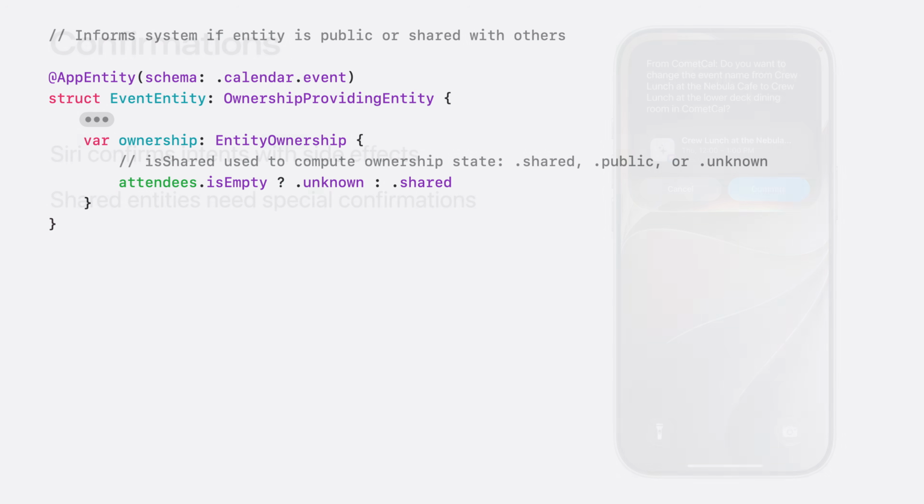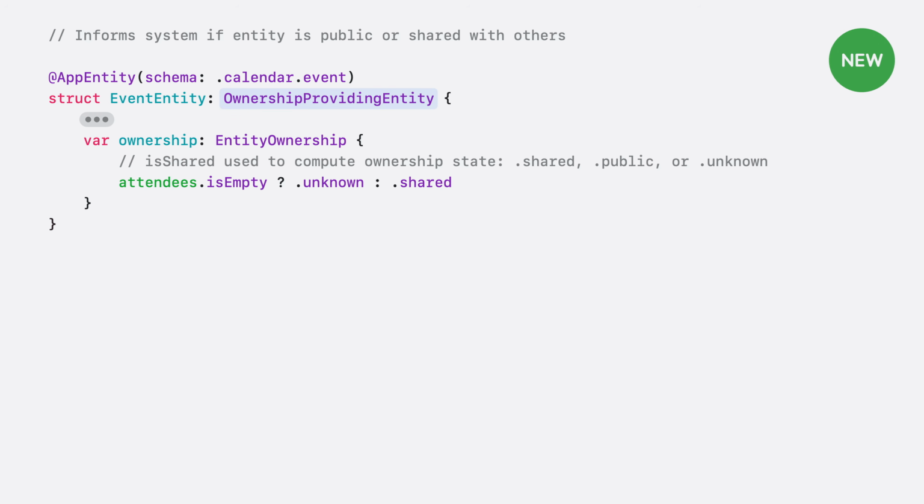By default, Siri assumes your entities are private to the person and may skip confirmations for them. To tell Siri the owner has made an entity public or shared it with others, conform the relevant entities to the new OwnershipProvidingEntity protocol. Only add the protocol to entities that people can share or make public in your app. Then, provide the ownership state. Keep the ownership state up to date whenever the system requests an entity from your app. This ensures Siri has the necessary information when deciding to confirm.